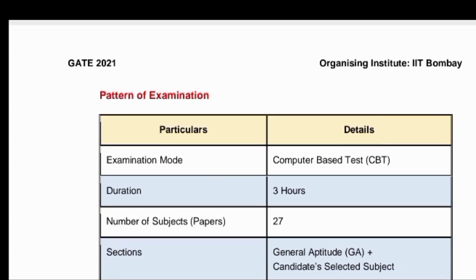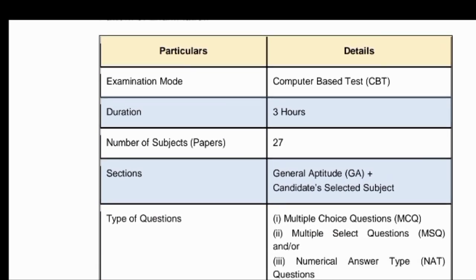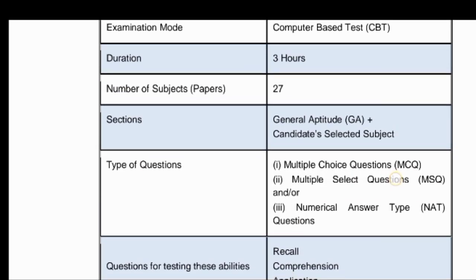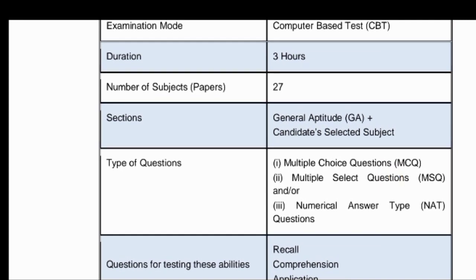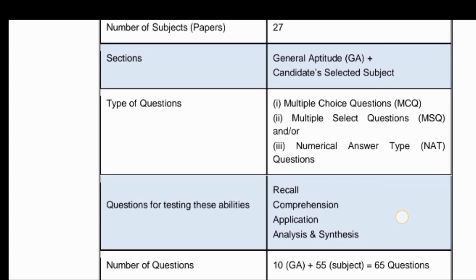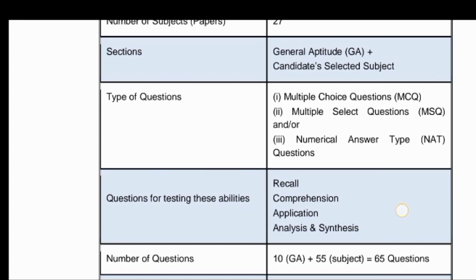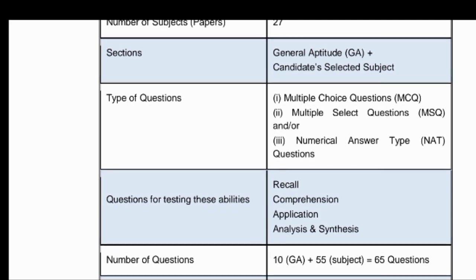The examination details: the exam is a CBT, a computer based test, and the duration is 3 hours. This year there are 27 papers. Compared to past years, 2 papers have been added. There will be 2 sections, the aptitude section and the core subjects based on your branch or your current area. The types of questions are MCQs, NAT questions, and multiple select questions.